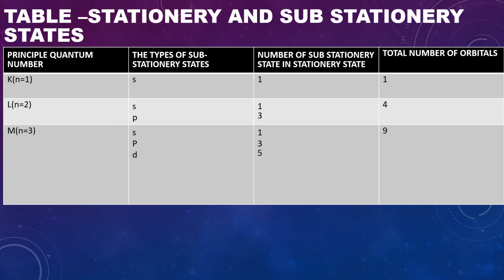L shell consists of two substationary states s and p. s consists of only one substationary state. p is further divided into three substationary states. Total number of orbitals in second shell is 4. Next one, third shell. M shell consists of three substationary states s, p, d. Total number of orbitals in M shell is 9.